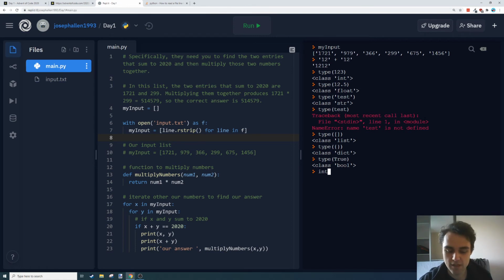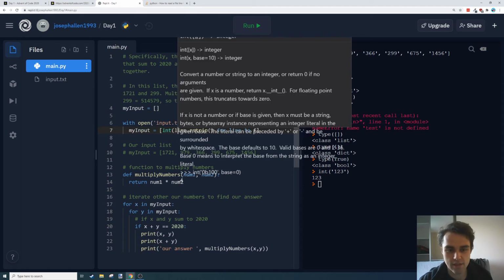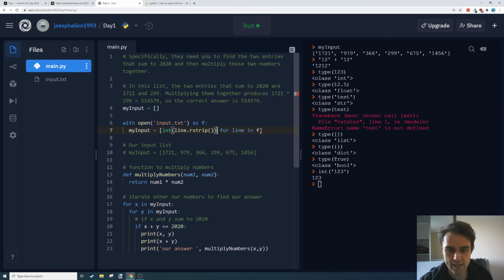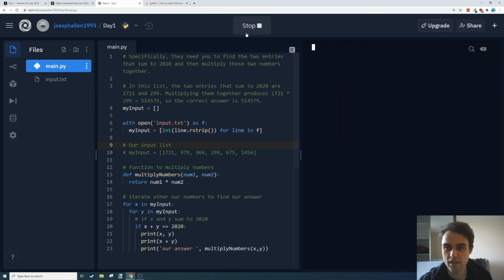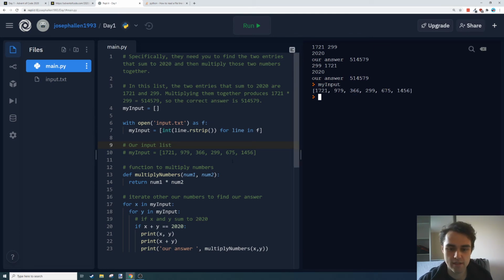And Python has a function that does this called int. So if we do the string 123, it'll convert that into an integer without those quotes. So I'm thinking if I wrap this bit, I don't really know what it's doing, but if I wrap that bit in an int function, we might get away with it. Hey, there we go. So now my input is a list of integers like it was here.